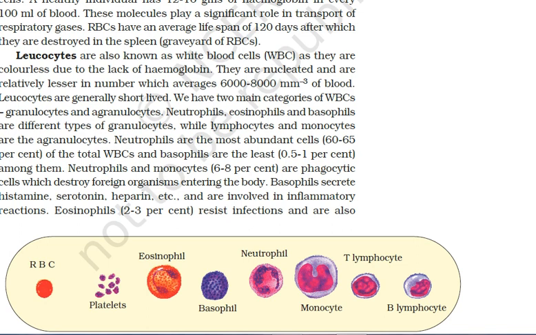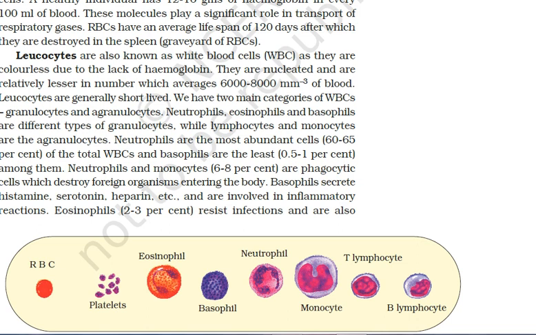Monocytes are large WBCs because they can undergo the process of phagocytosis, meaning they can engulf the foreign organisms which enter your body. Therefore they are called large lymphocytes. Monocytes, I repeat, are about 6 to 8% of the total WBC, and they are phagocytic cells.